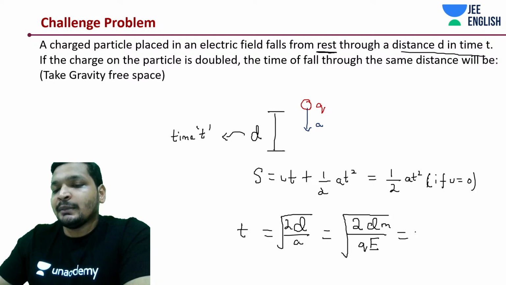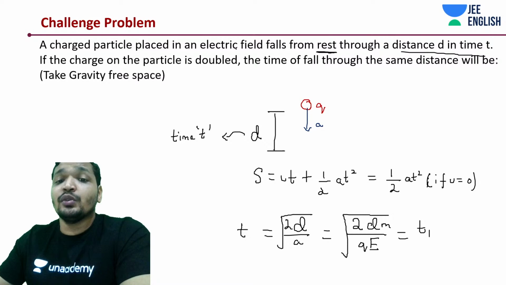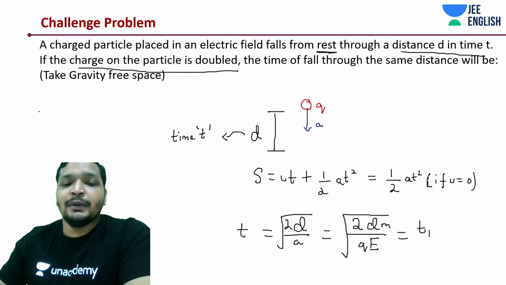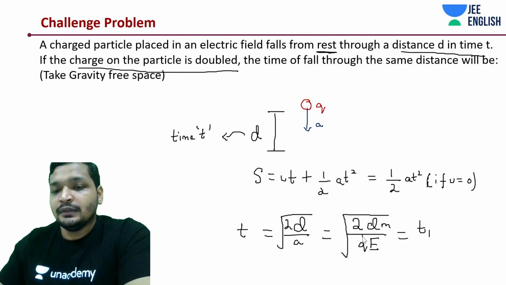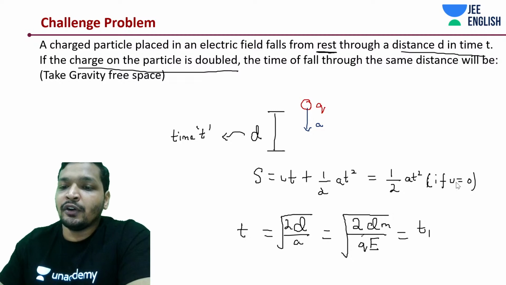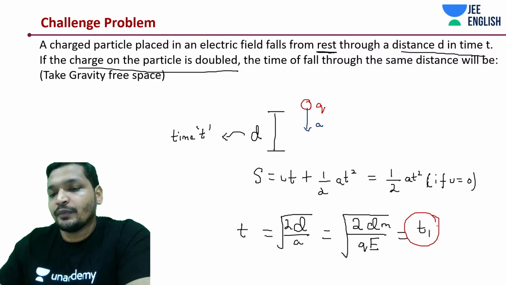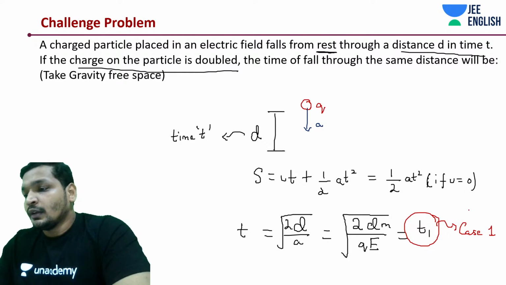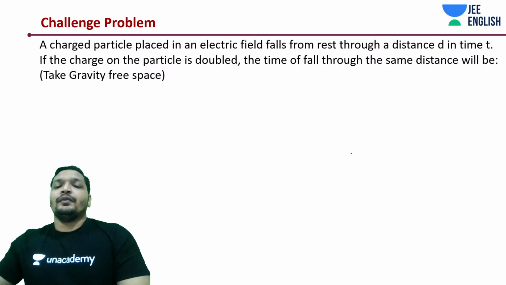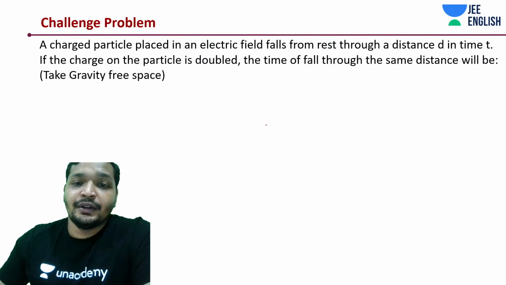I'm going to call this time T1, because there are two instances. One instance where the charge is doubled. So this is case 1. That is it. Now let's come to the next point.